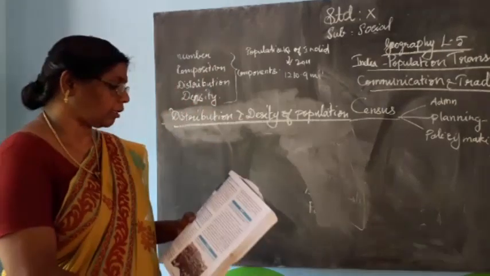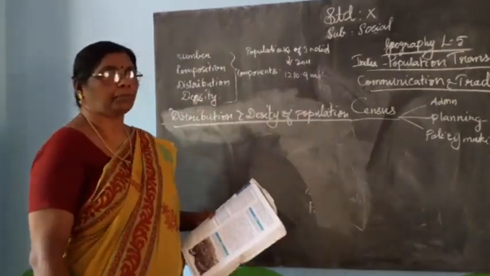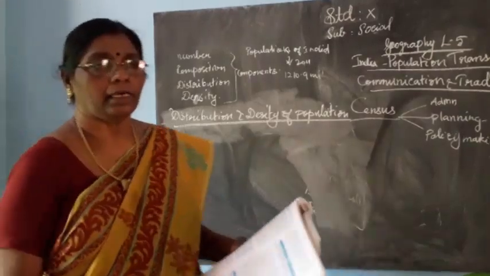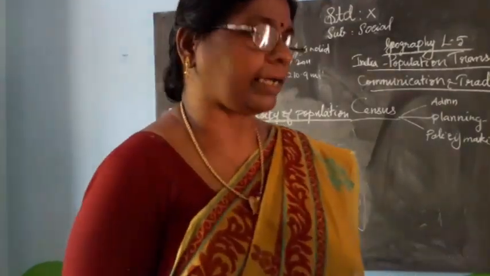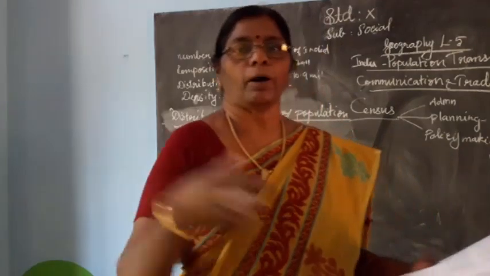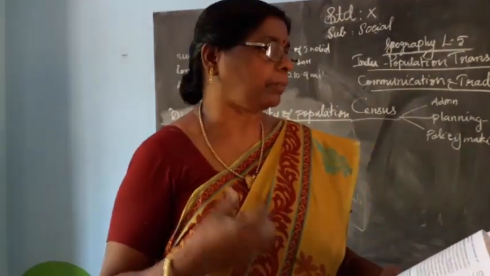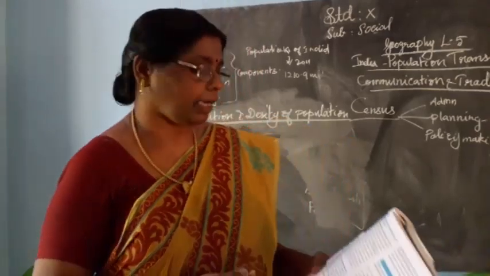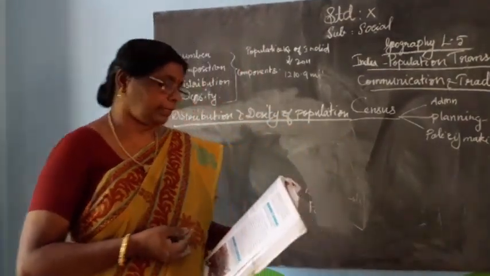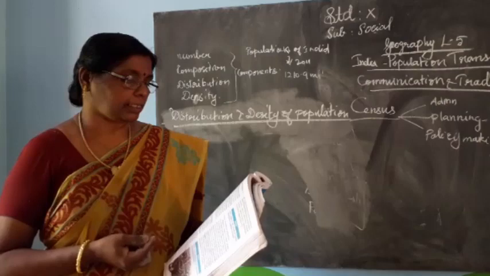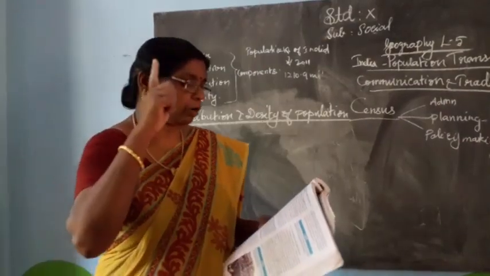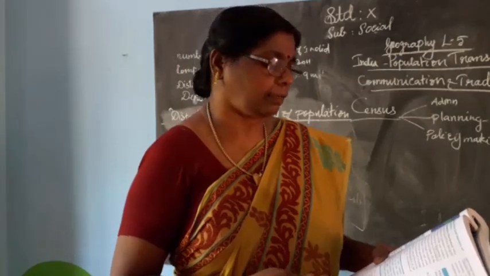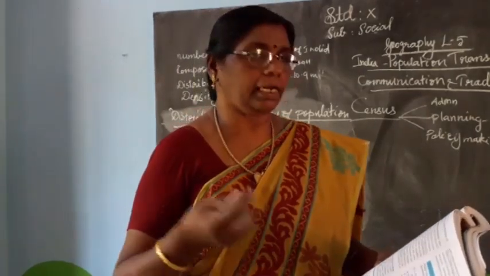Population is mostly concentrated in the industrial area and agricultural area. More population lives in the industrial and agricultural areas. On the other hand, areas such as high mountains, remote areas and underdeveloped areas are very thinly populated.